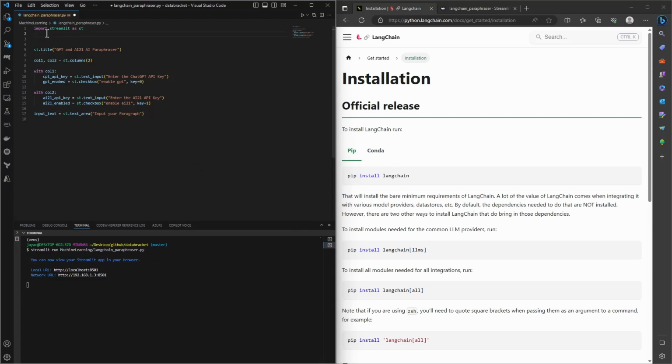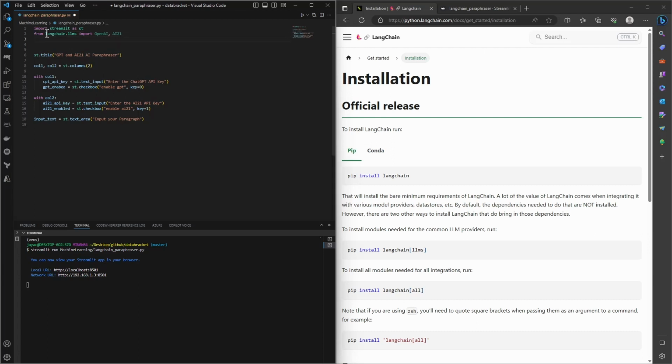So I'm gonna import from LangChain.llms. We can import our both large language models. One is OpenAI and other is AI21. So these are the two models that we'll use and build up our end product. And we are going to import prompts as well, where we are going to structure our prompts, which are nothing but inputs, and we will predefine what the model has to do with the input that user provides.